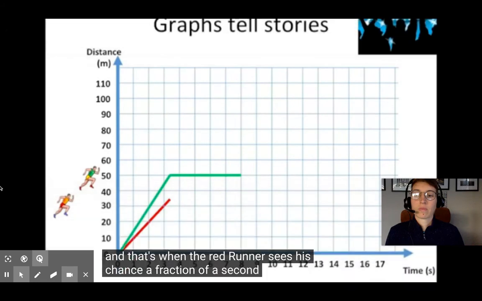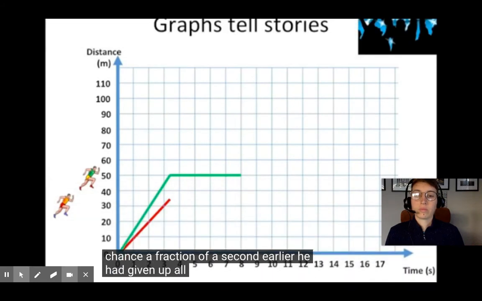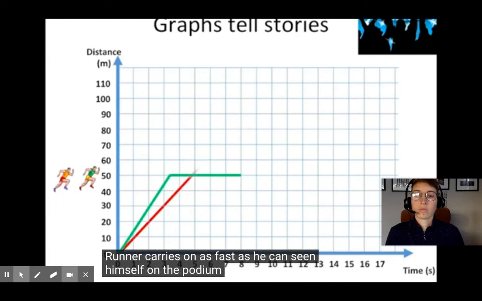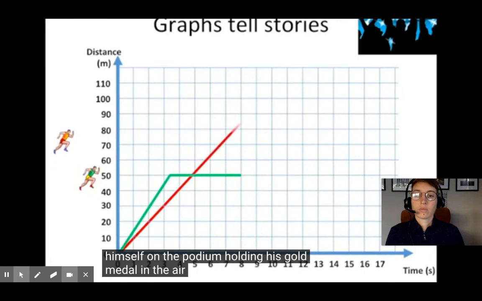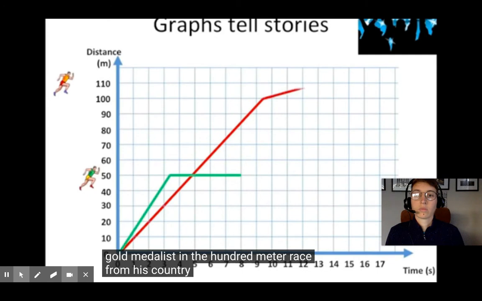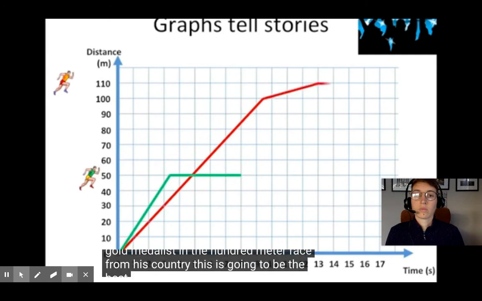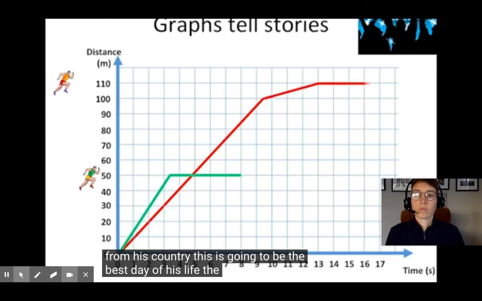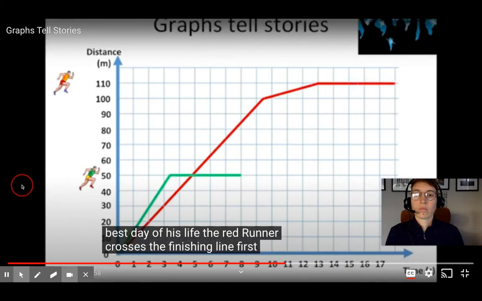A fraction of a second earlier, he had given up all hope. He's too fast, he thought. I'm never going to reach him. But now everything is different. The red runner carries on as fast as he can, seeing himself on the podium, holding his gold medal in the air, proud to be the first gold medalist in the 100-meter race from his country. This is going to be the best day of his life. The red runner crosses the finishing line.